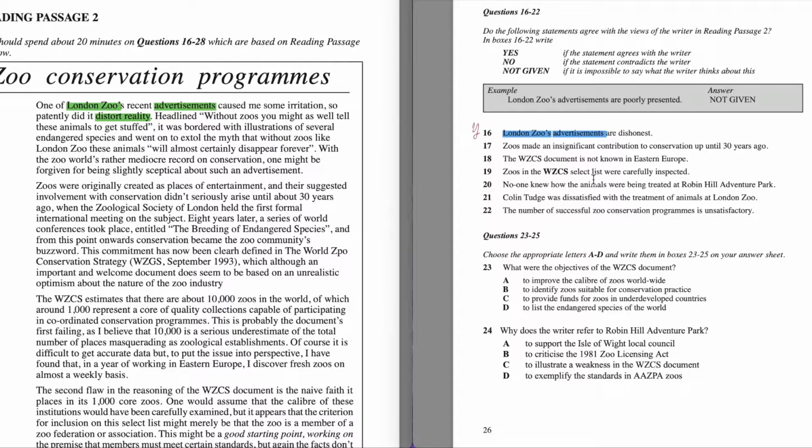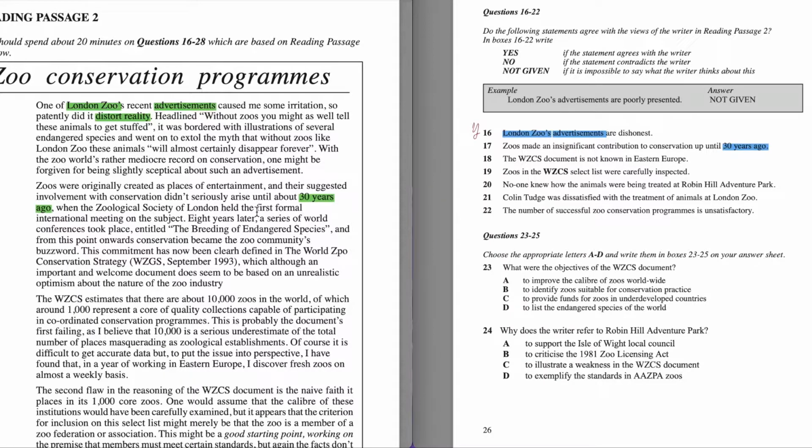Zoos made an insignificant contribution to conservation up until 30 years ago. So the keyword is going to be 30 years ago. When we have a time, it's better to focus on the time and make it your keyword. Here in the second paragraph, there is information about 30 years ago. I'm going to highlight it and let's read this sentence.